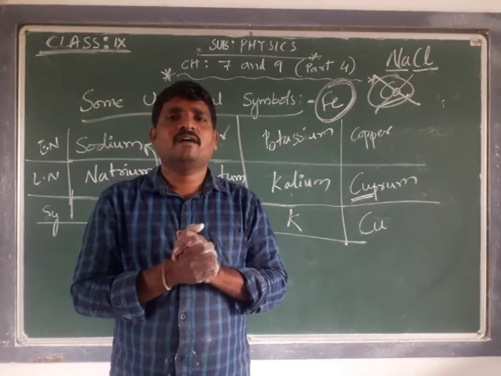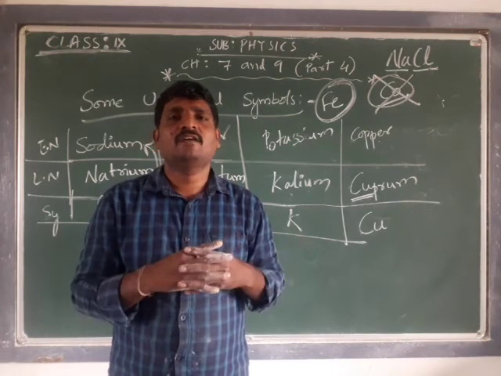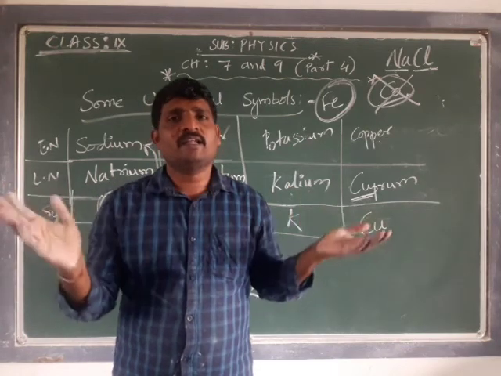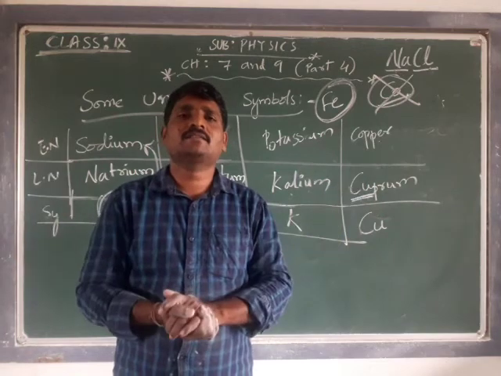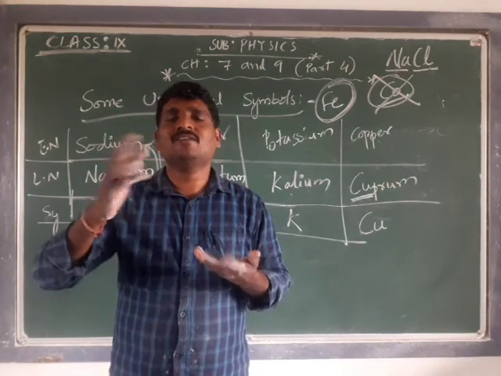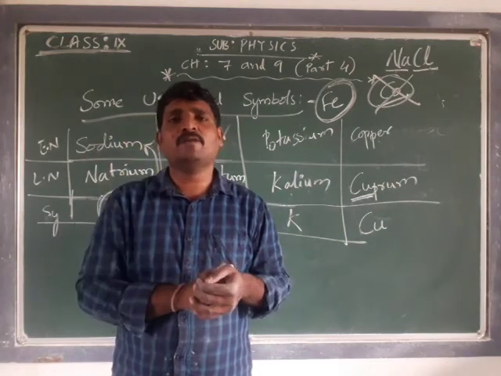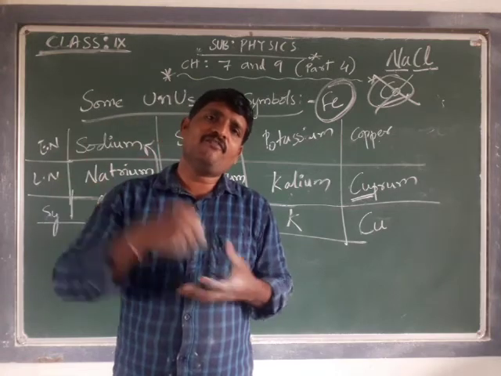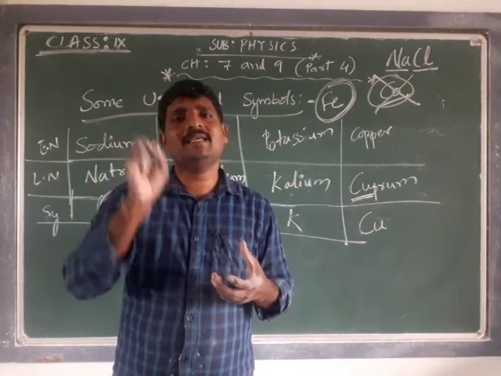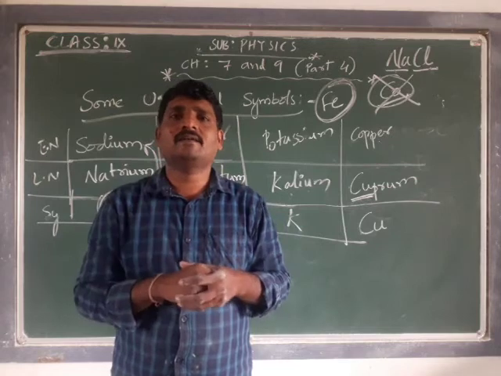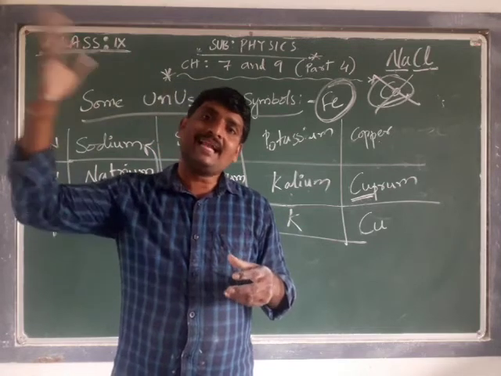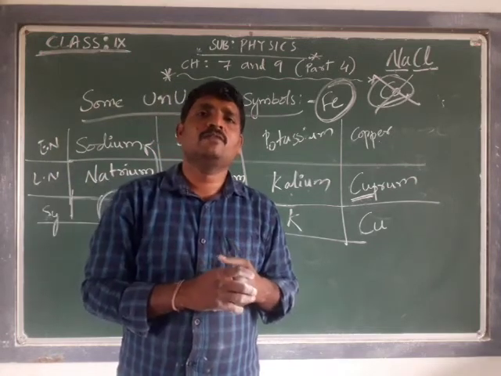Understood, all of you? I hope you understood. There are 118 elements, and some element symbols may not be similar to the name we pronounce. They have different symbols, which are captured from the Latin name of the respective element.